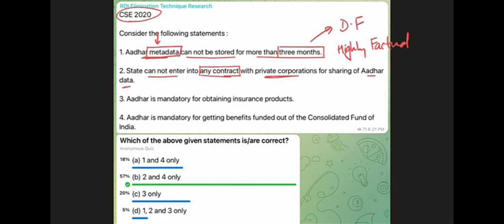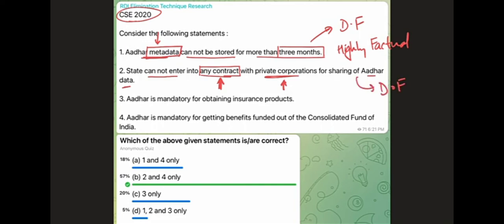It talks about the state not being able to enter into any kind of contract with private corporations for sharing of Aadhaar data. So a specific type of body is mentioned, which is private corporations, and no contract with them whatsoever is allowed. Who will know this? Only specialized people will know this. So this also is a deep fact.